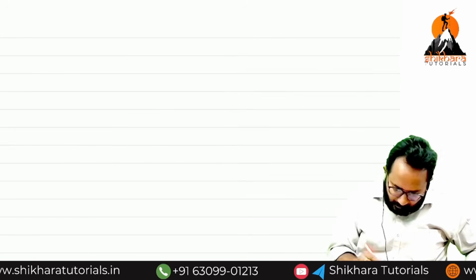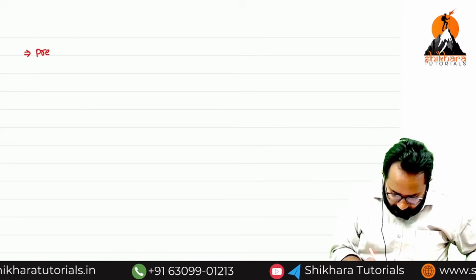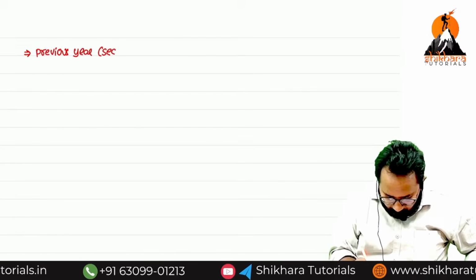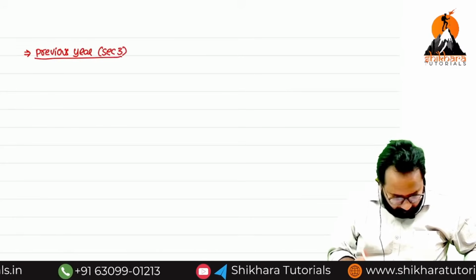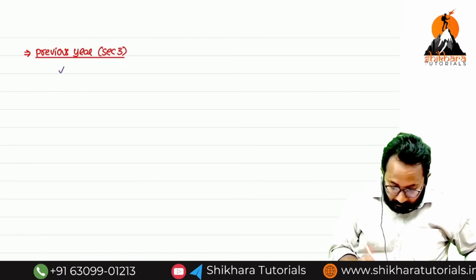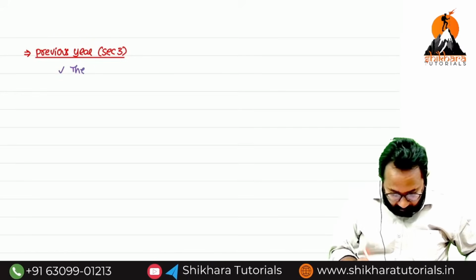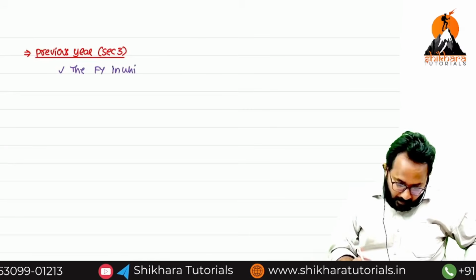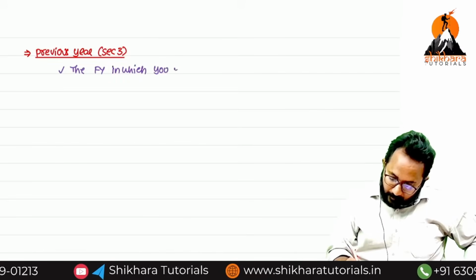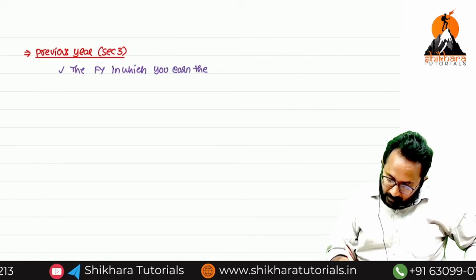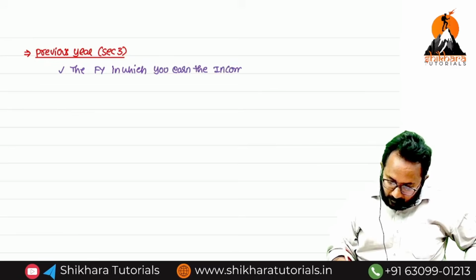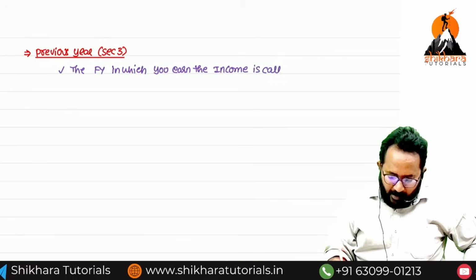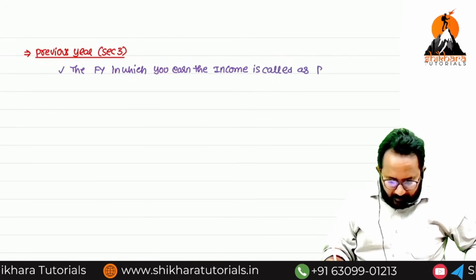Now I will define the previous year first. Section number: section 3. Define. First of all, is it in financial year or calendar year? Financial year. In which you earn the income, that is called as previous year.